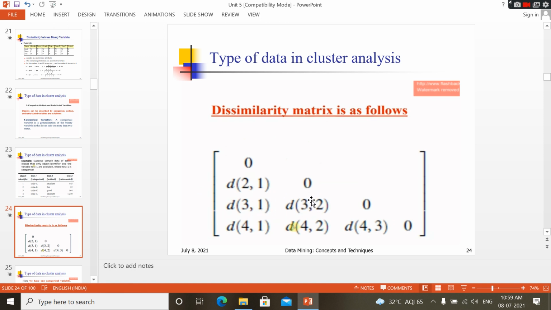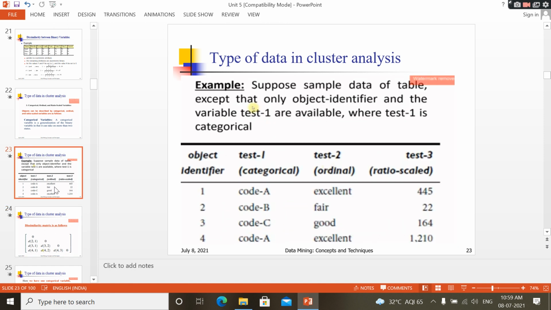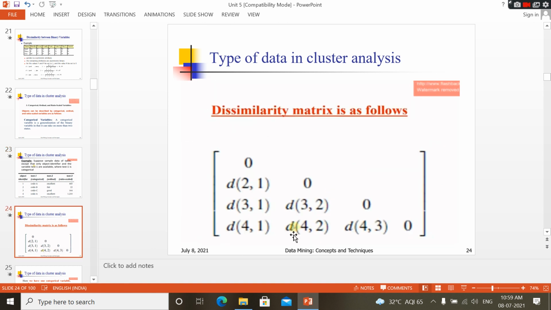D of 3 comma 2: the third one is different from the second value. You can observe here: fair, good, fair, those are different. Excellent, fair, those are different. Like that you have several values, and you have to represent the dissimilarity like this.